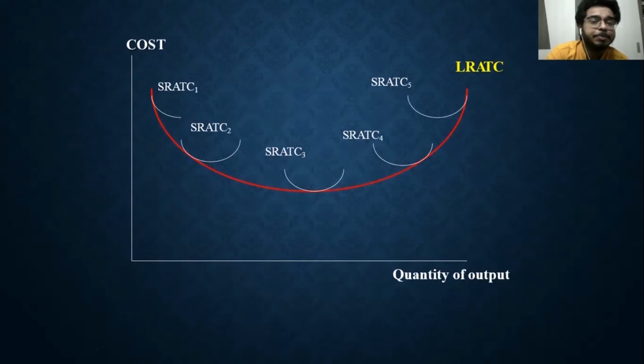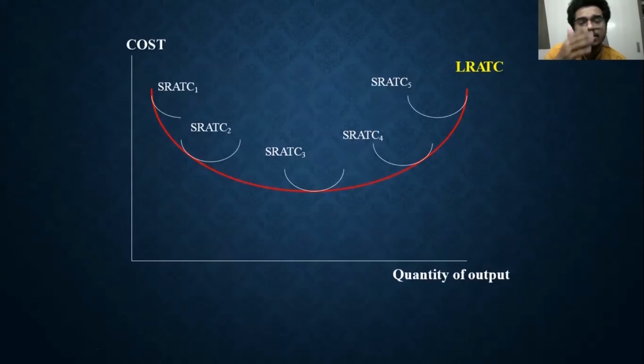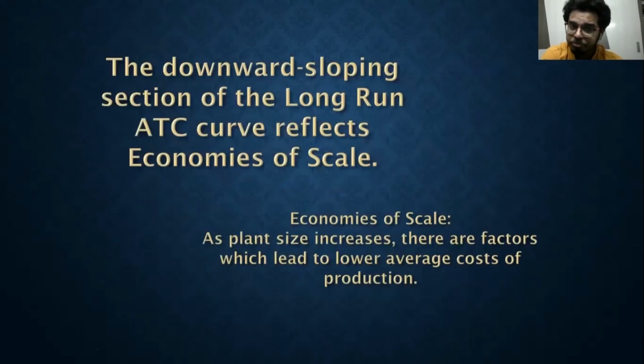This curve is known as an envelope curve, because it is like an envelope, where you put the letters and all. It covers all these short run cost curves like an envelope. That is why this is known as an envelope curve too.